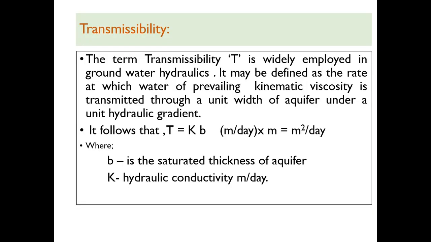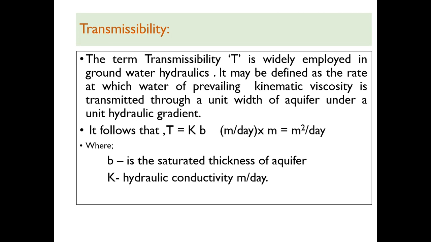Now coming to transmissibility. This is a very important term as far as groundwater hydrology is concerned. Transmissibility or transmissivity, capital T, is widely employed in groundwater hydraulics. It may be defined as the rate at which water of prevailing kinematic viscosity is transmitted through a unit width of aquifer under a unit hydraulic gradient.